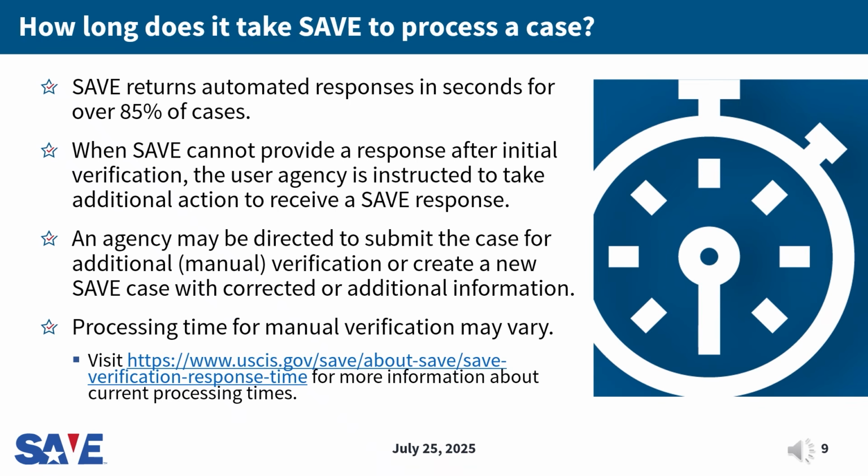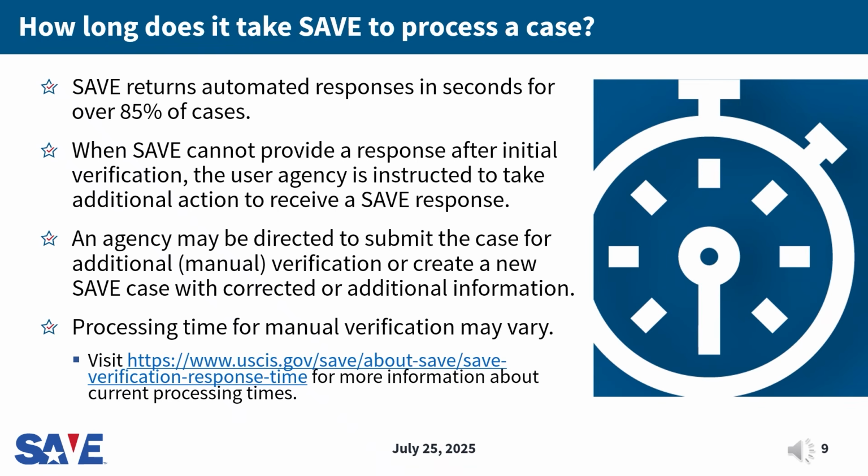A SAVE response requiring additional action by the user agency is not a final response. It cannot be used to deny a benefit or license and does not mean the applicant is ineligible to receive the benefit. The agency needs to follow system prompts to receive a final SAVE response.